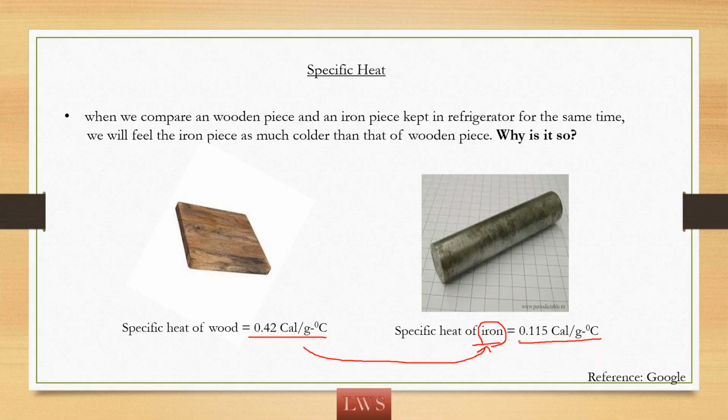Iron has less specific heat than wood, and wood has higher specific heat than iron. Because of that, iron will get heated faster as well as cooled faster, because it can gain heat faster and it also rejects heat faster.